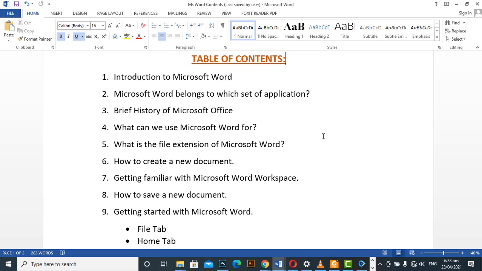Then the next one we are having here is: what can we use Microsoft Word for? Like I said earlier, Microsoft Word can be used to type documents, letters, memos, and every other thing, let's say your curriculum vitae. Then the next one is: what is the file extension of Microsoft Word? The file extension of Microsoft Word, after the dot, is DOCX. That's the file extension of Microsoft Word.